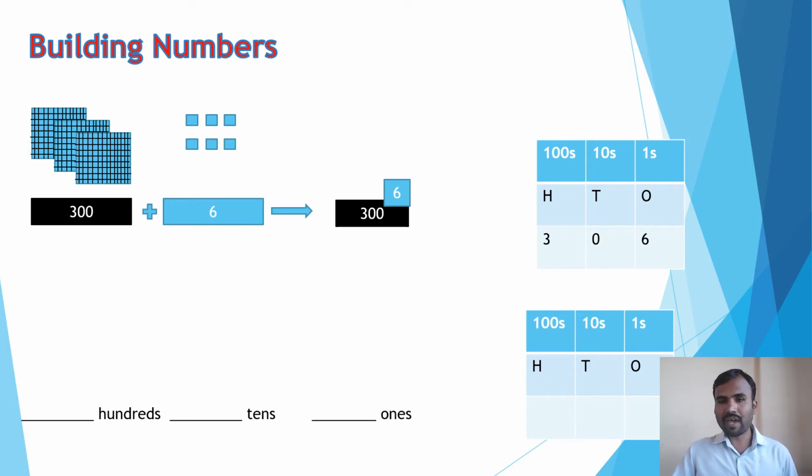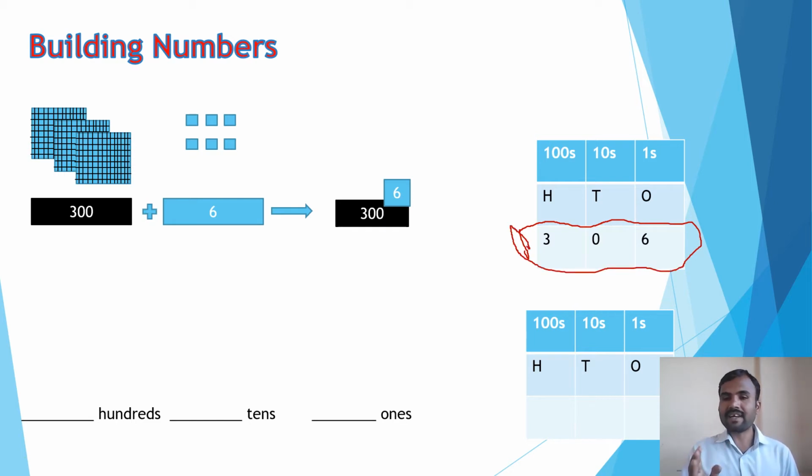So here we have the number 306, and if you observe it, it has 3 digits and 3 place values. In the ones place we have 6, in the tens place we have 0, and in the hundreds place we have 3. In this way you have to write a 3-digit number.